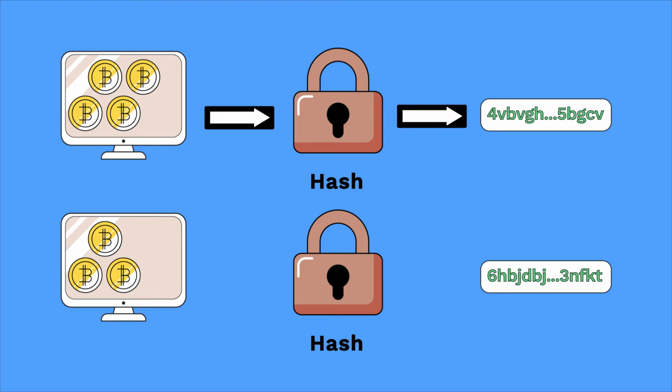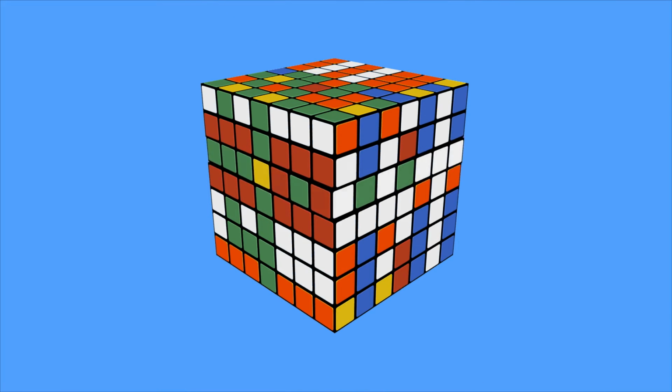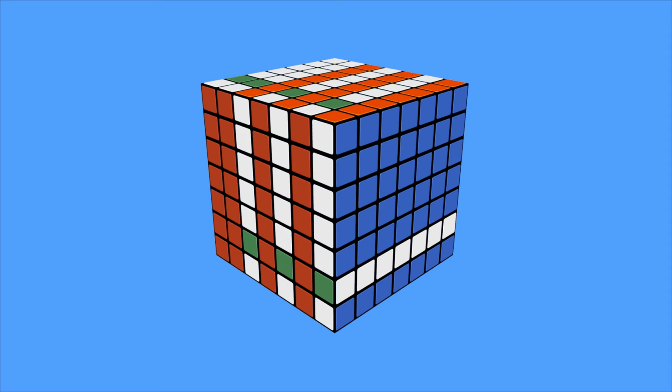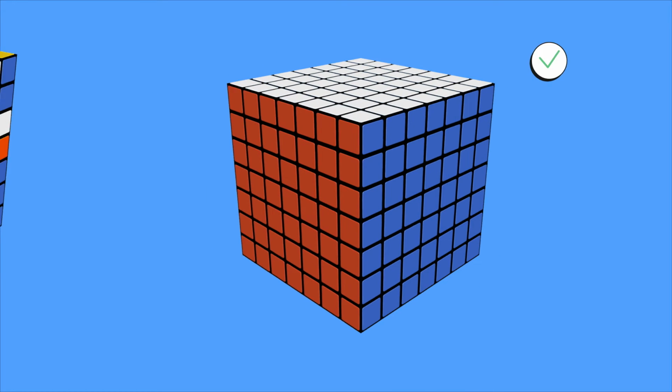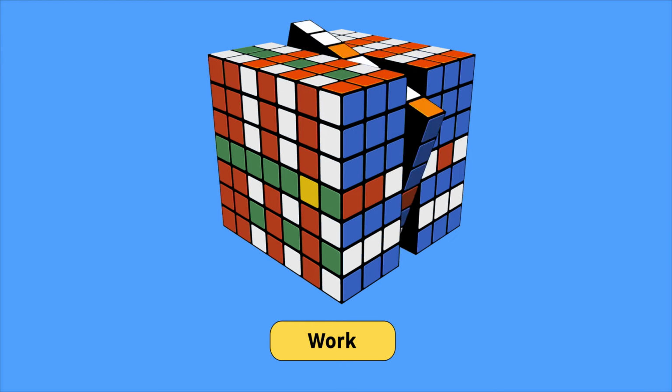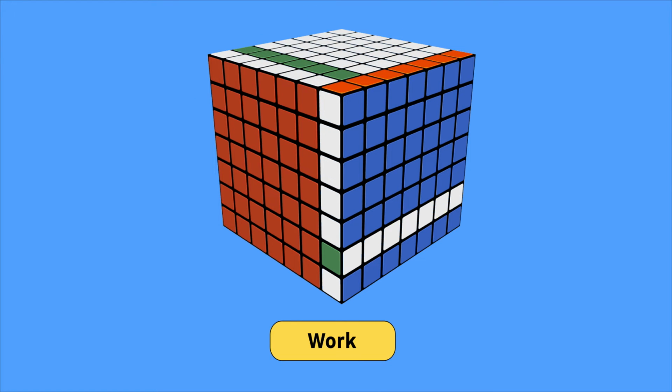Importantly, this hash function is a one-way street. You can't look up the original data from the hash, you can only check that the data generating the hash matches the original. Think of this hash function as a huge mathematical puzzle that would take humans hundreds of years to solve, but only minutes for a modern computer. The Bitcoin network considers this hashing as work, constantly churning out puzzles for nodes to solve and submit as work.